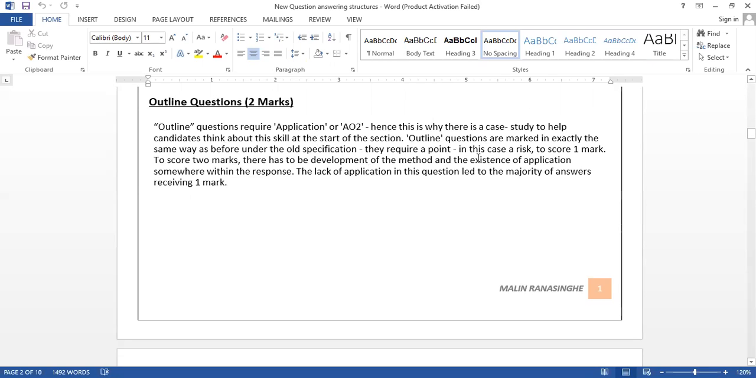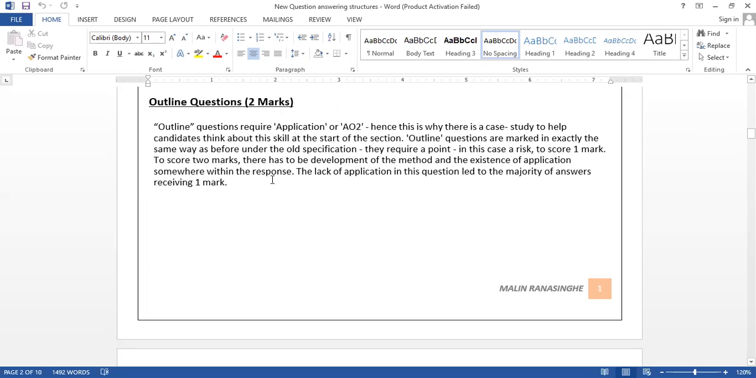Hence, this is why there is a case study, to help candidates think about the skills at the start of the sections. Outline questions are marked exactly the same way as before under the whole specification. They require a point, in this case a risk for example, and for the point they are giving 1 mark, and to score 2 marks there has to be a development of the method. Development of application is important. So the existence of application somewhere within the response is important.